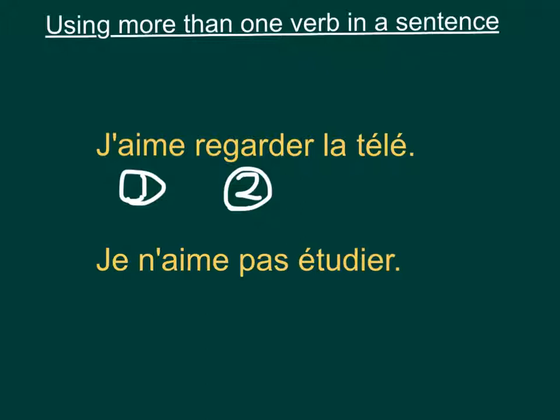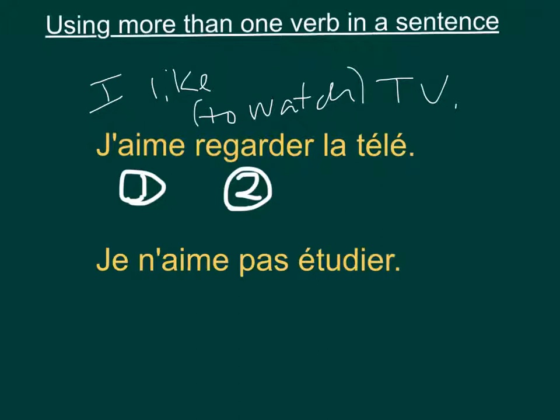Okay, and we do the exact same thing in English. So if you think about how we would say the sentence in English, it means I like to watch TV. Okay, remember way back when we were first talking about verbs, verbs in English in their infinitive have the word to in front of them. Okay, so we're not conjugating that second verb. We only conjugate the very first verb. Okay, once we've conjugated that first verb, all the other ones after it are not conjugated.